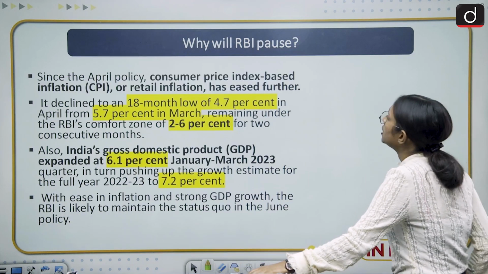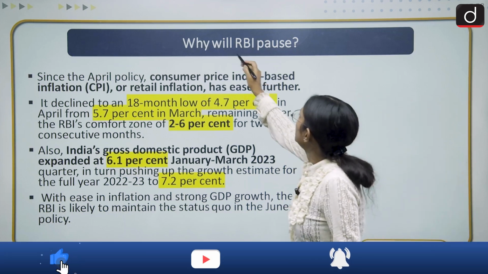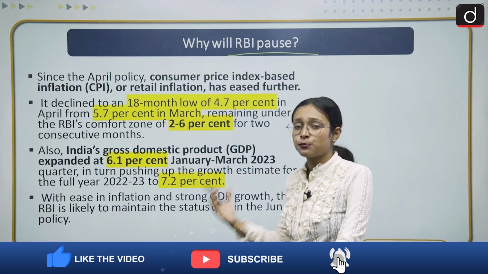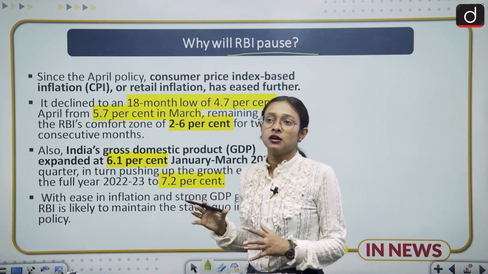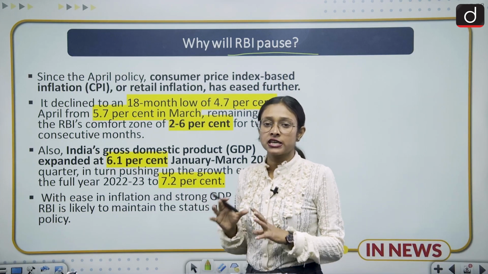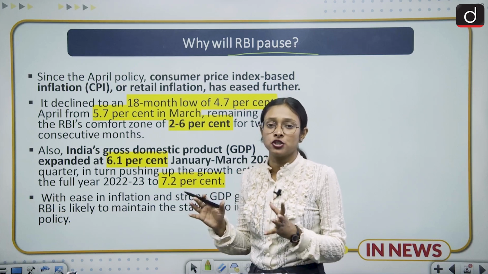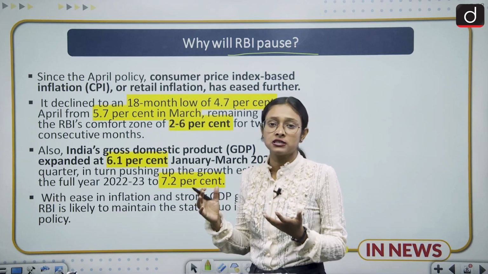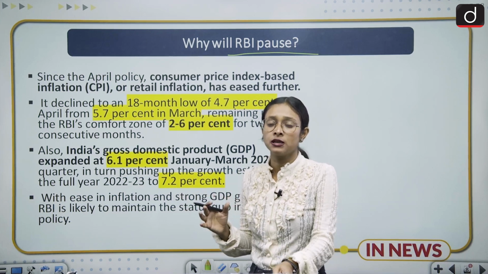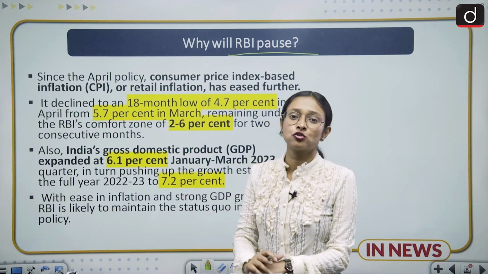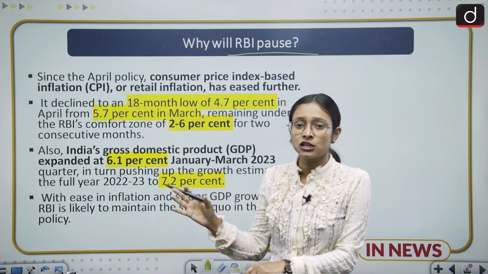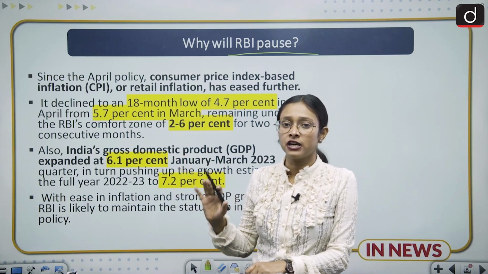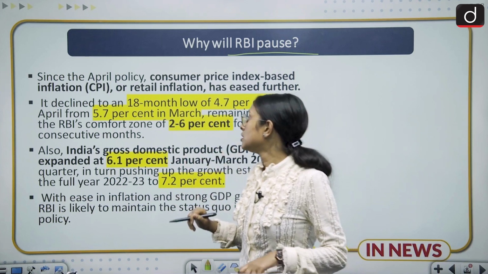Moving ahead, why will the RBI pause? Because many experts and economists are saying that the RBI is going to pause, and they are predicting that this time the repo rate will remain unchanged. So what are the reasons that this is going to happen? Though we don't know what the result is yet, it will come by the 8th, but still, we have to take care of what economists are predicting.